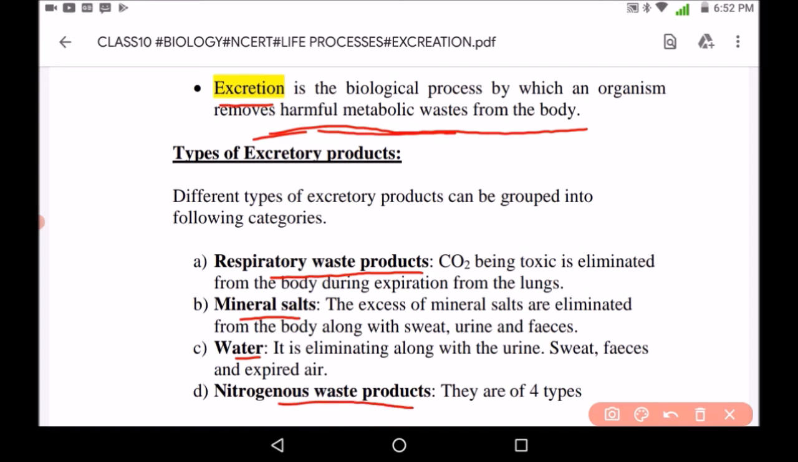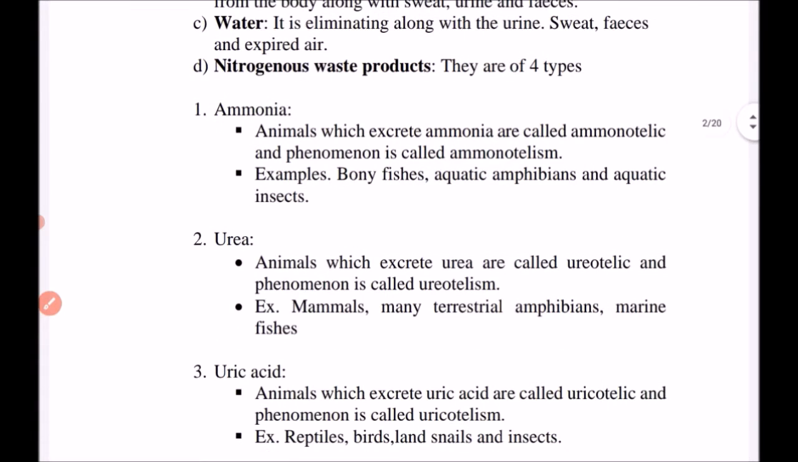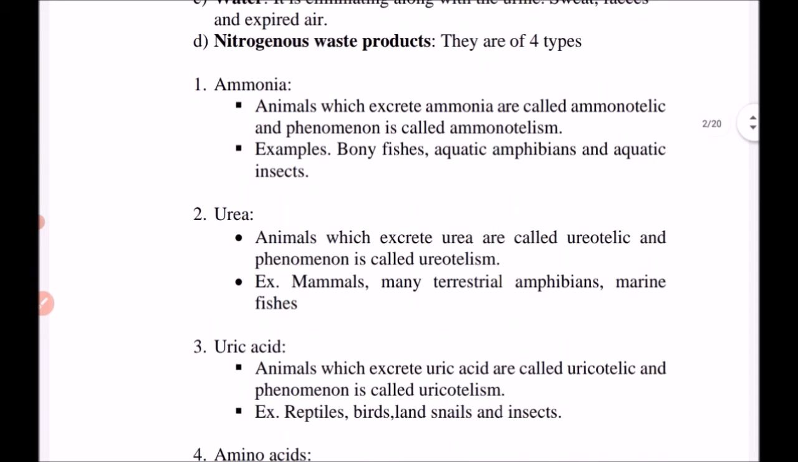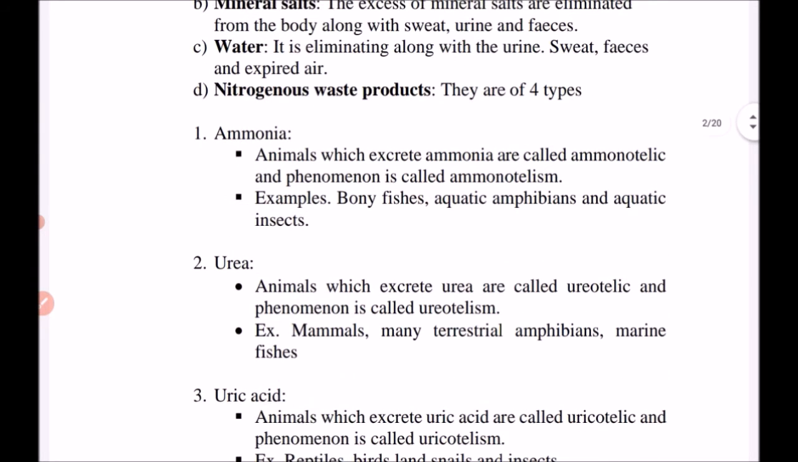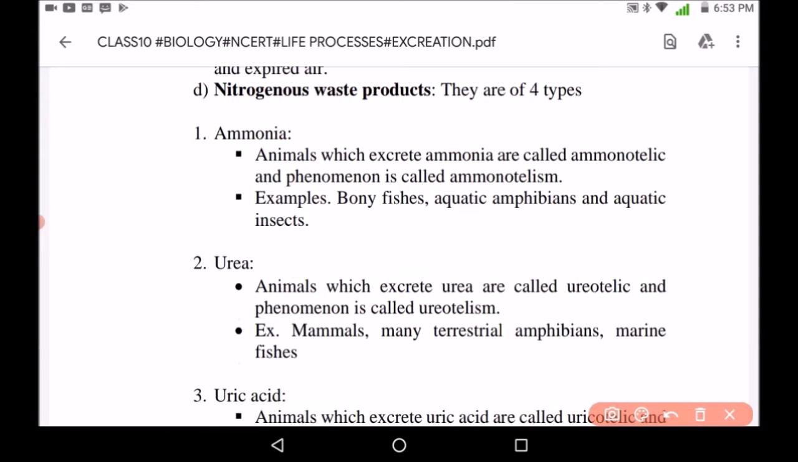Nitrogenous waste products are basically of four types: ammonia, urea, uric acid and amino acid. First is ammonia. Animals which excrete ammonia are known as ammonotelic animals, and this phenomenon is known as ammonotelism. Examples are bony fishes, aquatic amphibians, aquatic insects, etc.